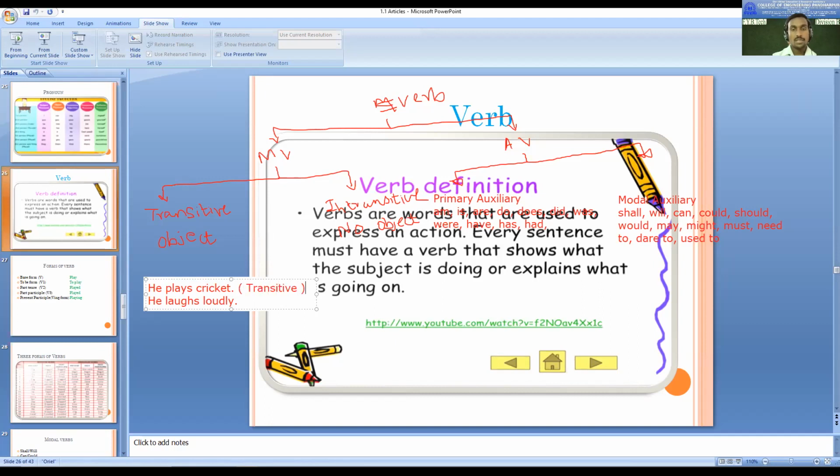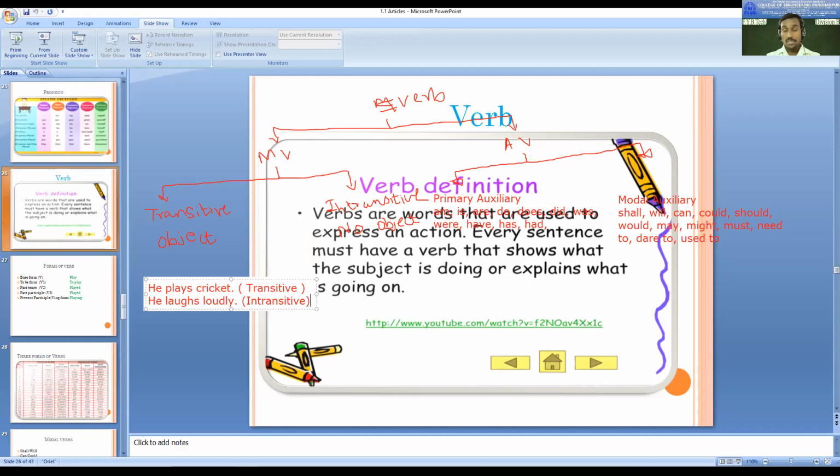And if you come to the second sentence, laughs is the verb again here, but there is no object in this sentence. You will come to know loudly is not an object here. And so therefore, the verb laughs in this sentence is called intransitive. That is the only difference. So we don't go much deeper. If you are not clear about transitive, let it be.